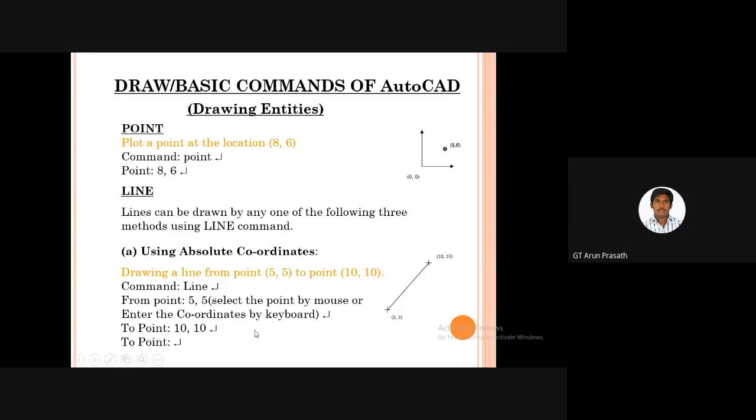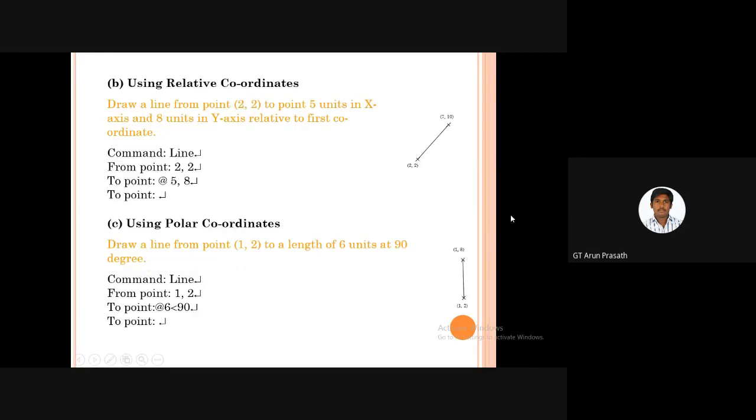If I want to use the absolute coordinates, then I type line and press enter, and then I note the absolute coordinates there, from the point 10 comma 10 to 5 comma 5, or 5 comma 5 to 10 comma 10. I give that and press enter, then automatically the line appears here. Likewise we use coordinates for everything in AutoCAD and AutoCAD Electrical software. The command window plays a major role here.